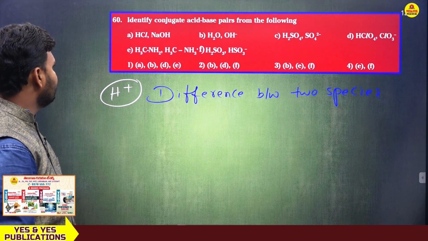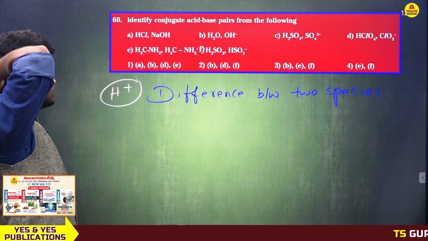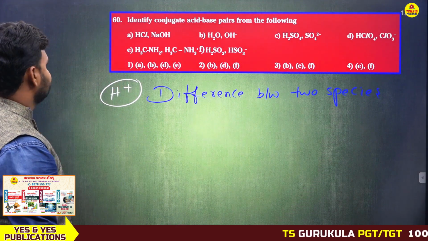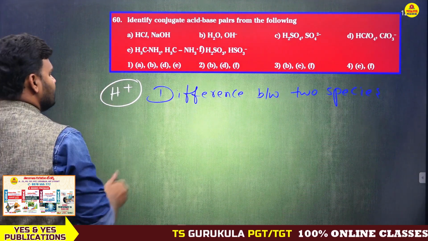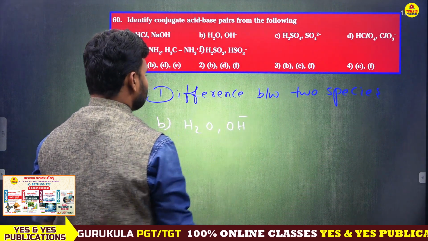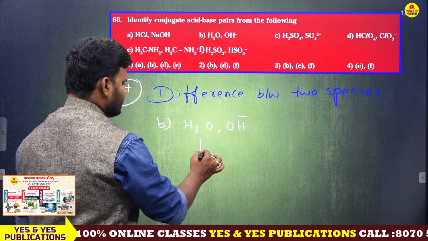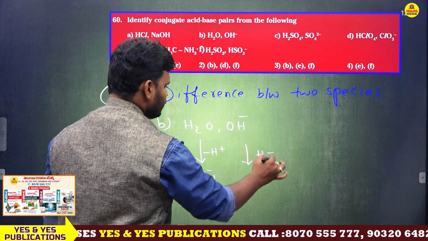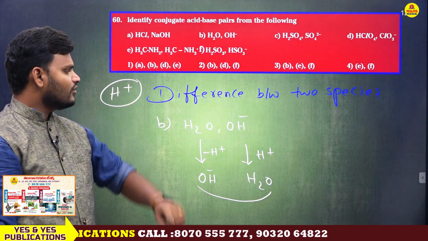Let me explain very clearly. Here they have given 1, 2, 3, 4, 5, 6, total 6. How many are conjugate acid base pairs? First one, HCl and NaOH, no, there is no relation. B, H2O and OH minus. What is the difference between these two? Only one H plus. When you remove H plus here, you will get OH minus. When you add H plus, you will get H2O. So the difference is H plus. That's the reason B is a conjugate acid base pair.